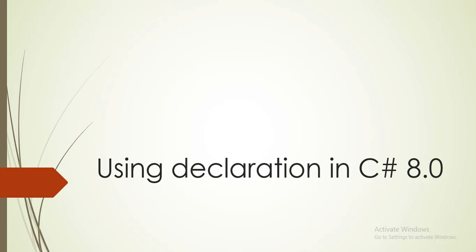Hello everyone. In this video we will discuss one of the new features of C# 8.0, that is using declaration. Before coming to the using declaration, first we need to understand the using statement and how it works for better understanding of using declaration. The using statement is used to work with an object in C# that implements the IDisposable interface.